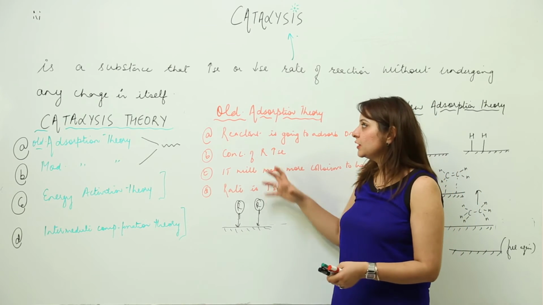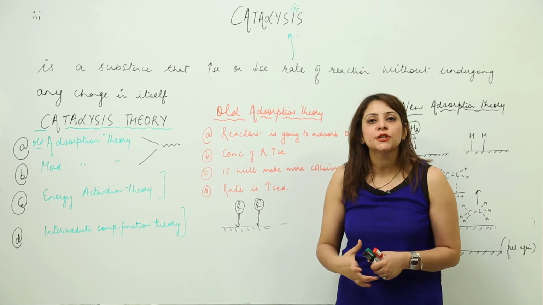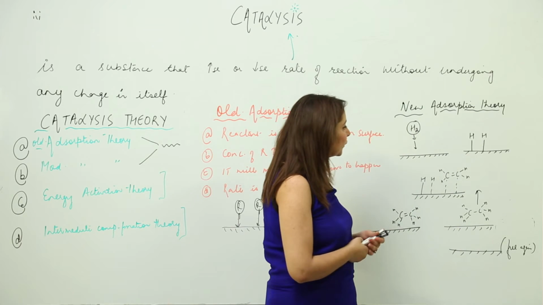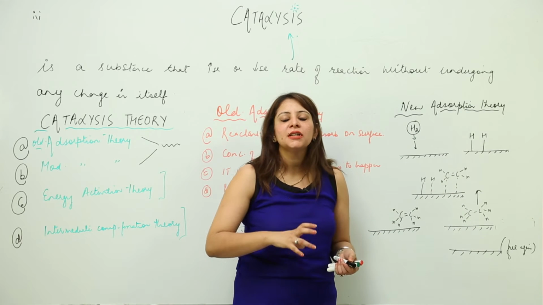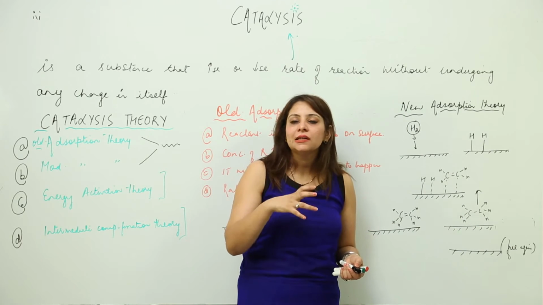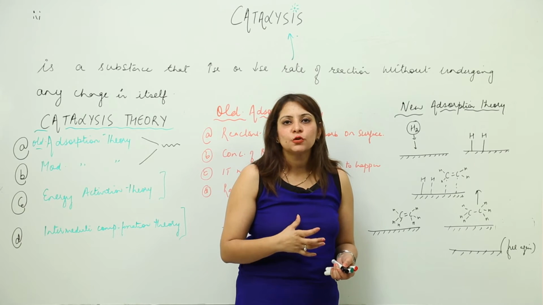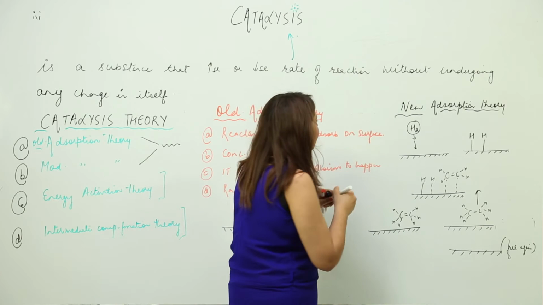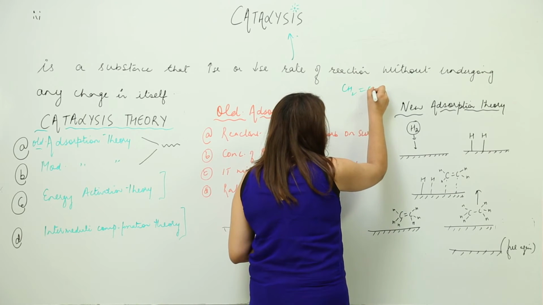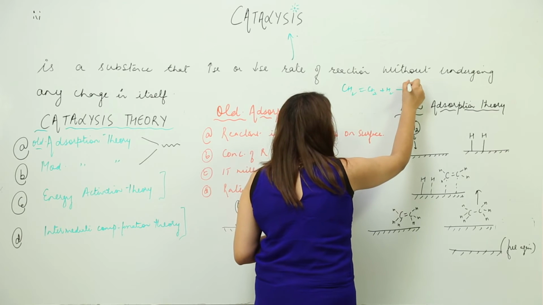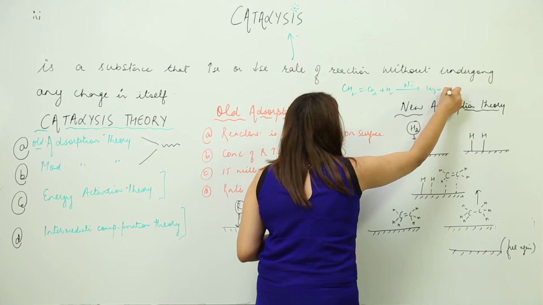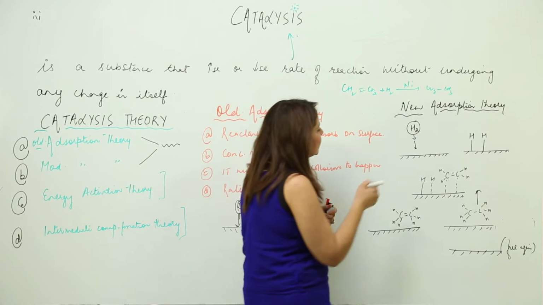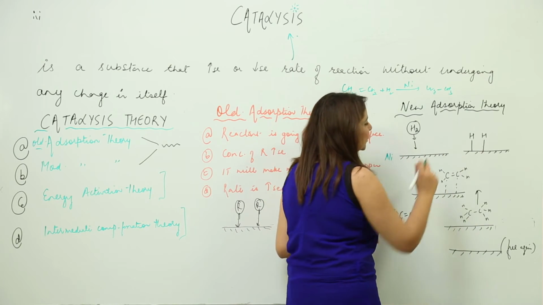But nowadays this theory is modified into the modern adsorption theory, which is well accepted all over. And what is that actually? In this, the adsorption is going to take place, but it explains the process in a better way. Just look at the example. Here I am considering the reaction of hydrogenation of alkenes. We know that it occurs in the presence of the catalyst nickel. So what do I have? This is my nickel surface, that means this is my catalyst nickel, and this is the surface of the nickel.